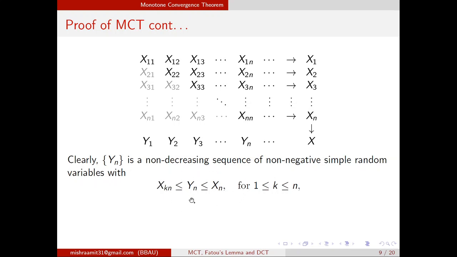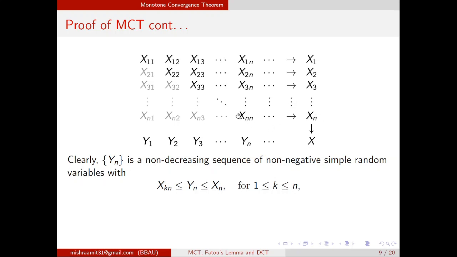How these conditions? See, it is very easy to see. Yn is the maximum of these. So if it is the maximum of these, then it will be bigger than any one of them. And Yn is the maximum of these three, and you know that you are moving towards this, and this is Xn.